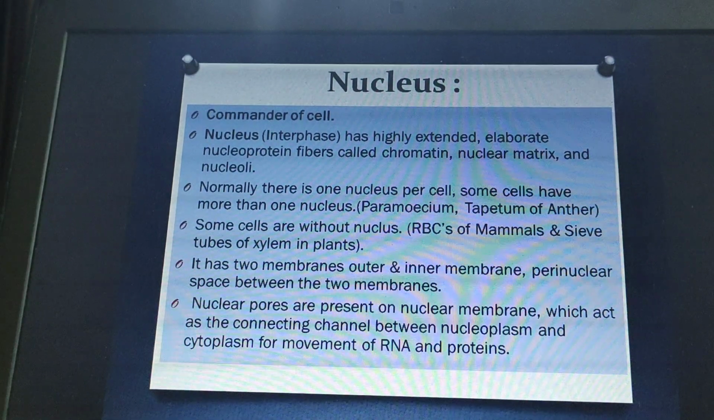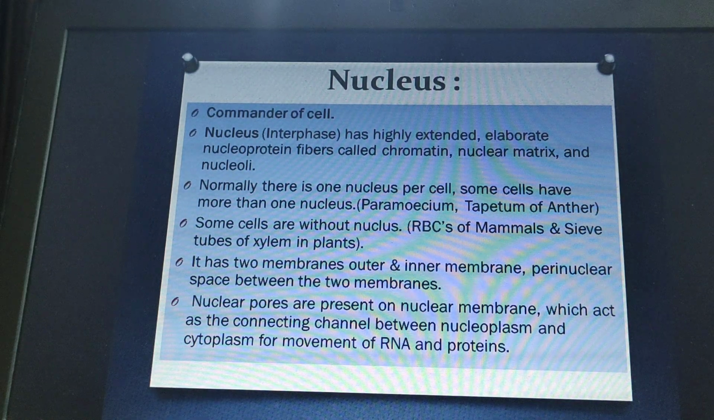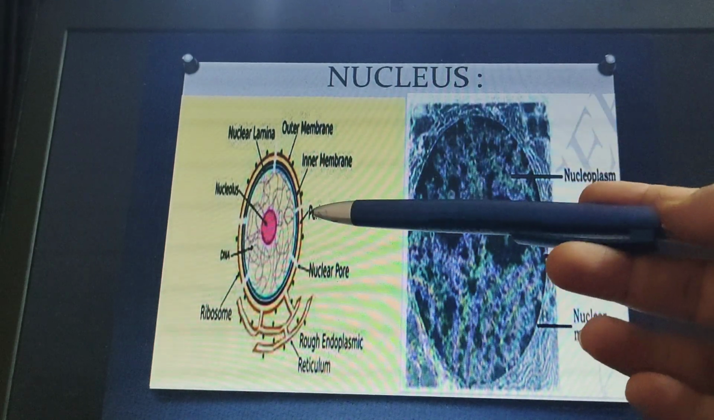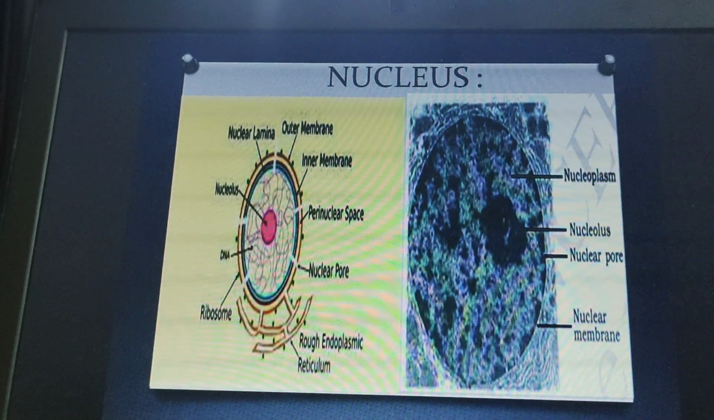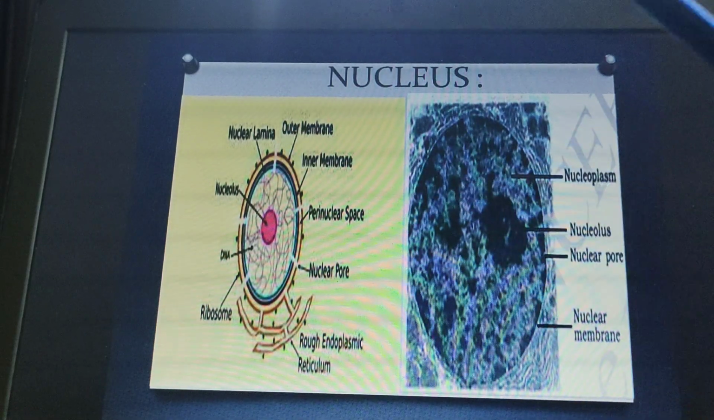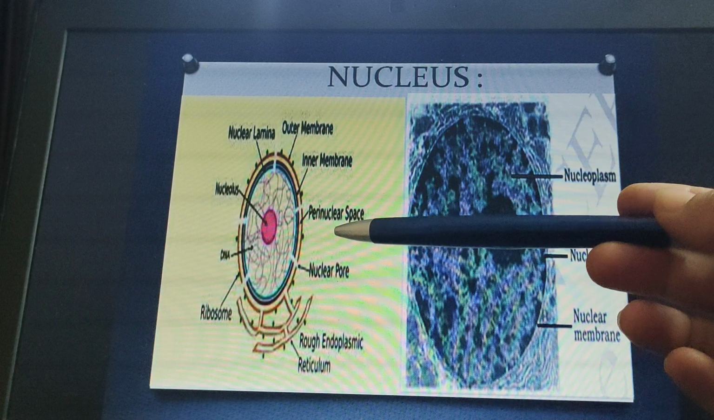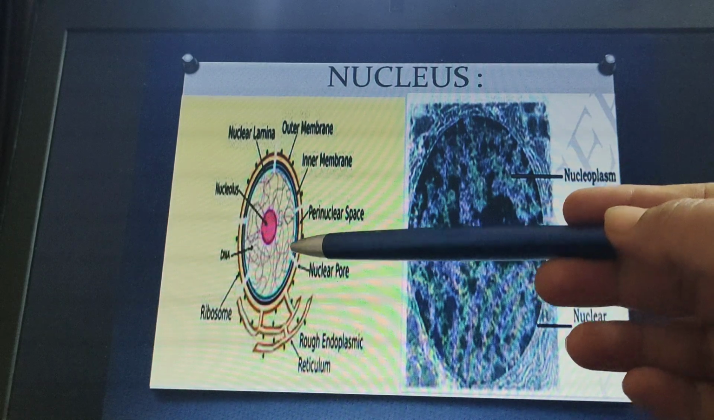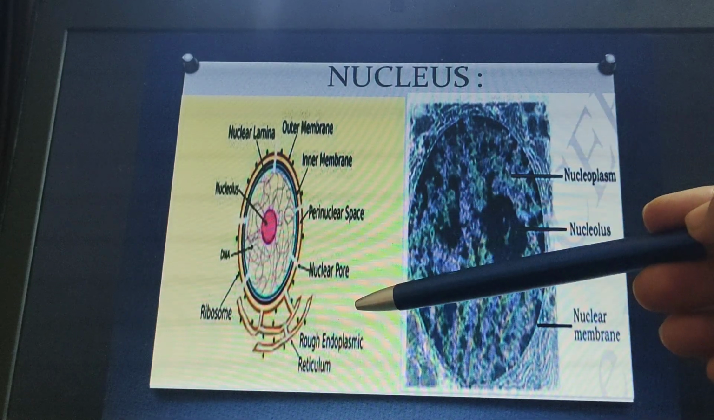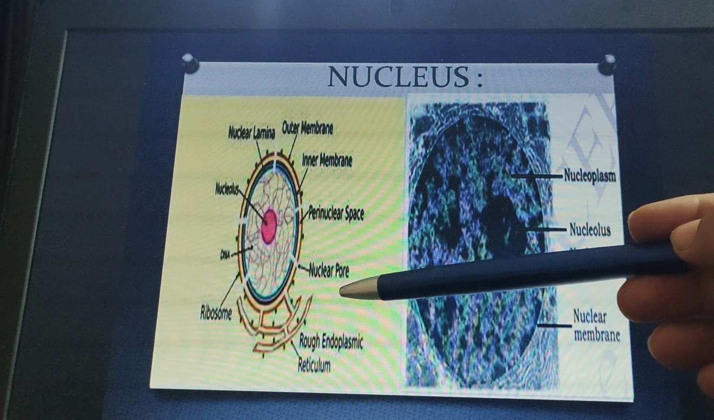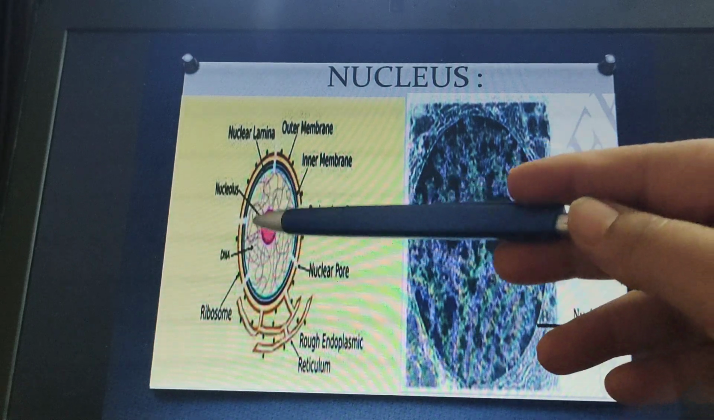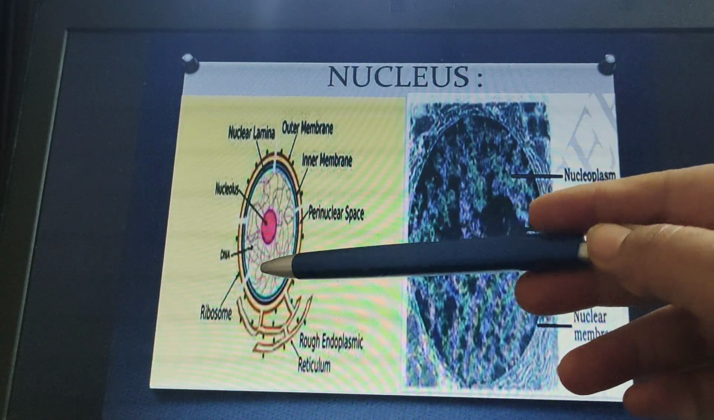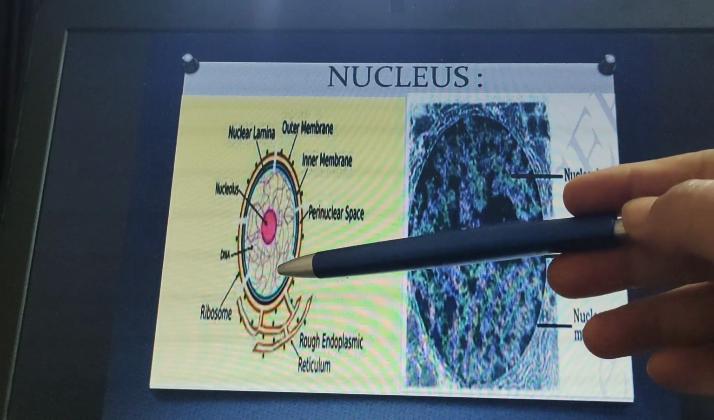Now if we talk about the structure of the nucleus, it has a double membrane structure, that is the outer membrane and the inner membrane. You can see the diagrammatic view and the electron micrograph, with the outer membrane and inner membrane. In between the two membranes we have the perinuclear space, and these two membranes have some pores through which the nucleoplasm is in communication with the cytoplasm. These pores are called nuclear pores, and the matrix present inside is called the nucleoplasm, which contains the chromatin, the entangled mass of DNA.